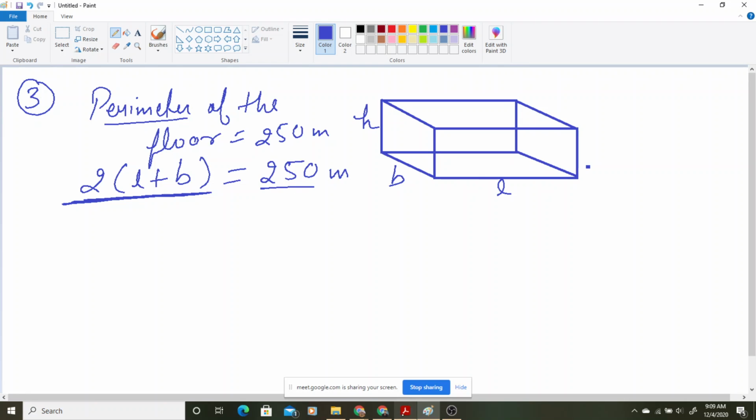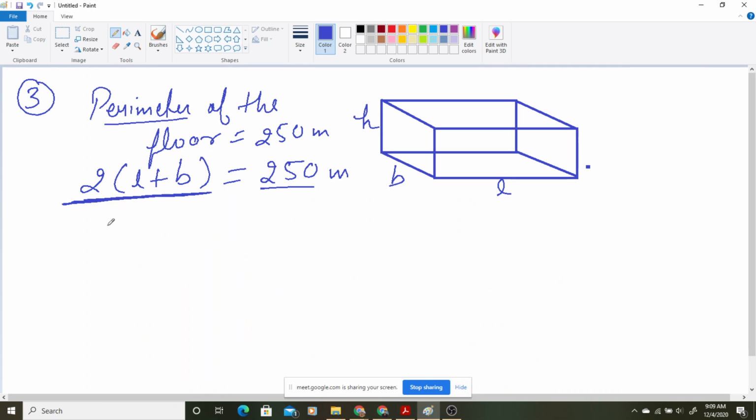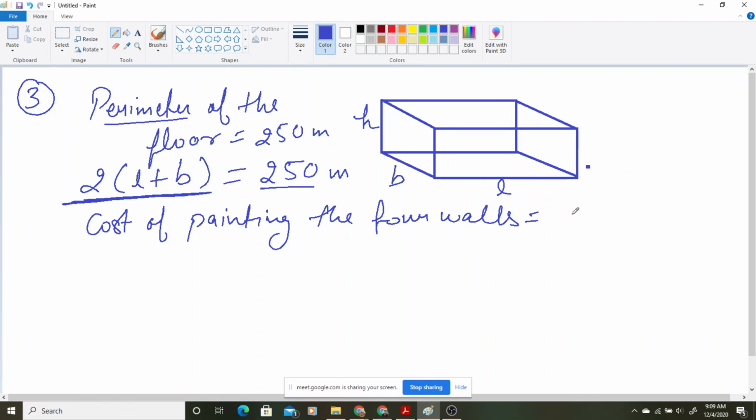So now let us read. If the cost of painting the 4 walls at the rate of rupees 10 per meter square is 15,000. See what we are given. We are given cost, and we are given rate also. So I will write here: cost of painting the 4 walls is given, rupees 15,000.